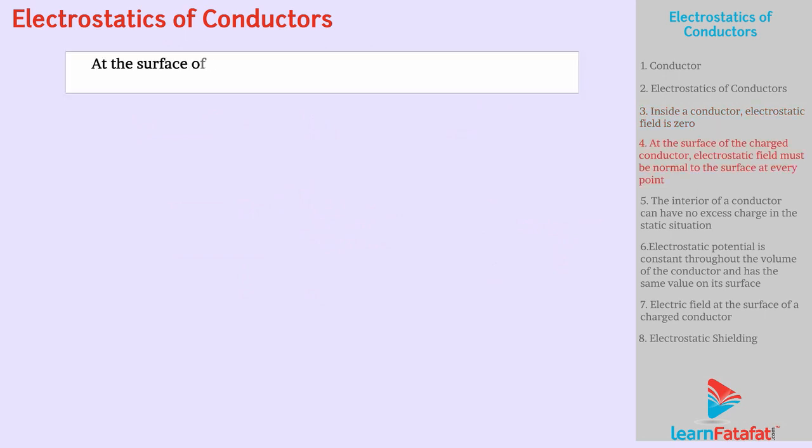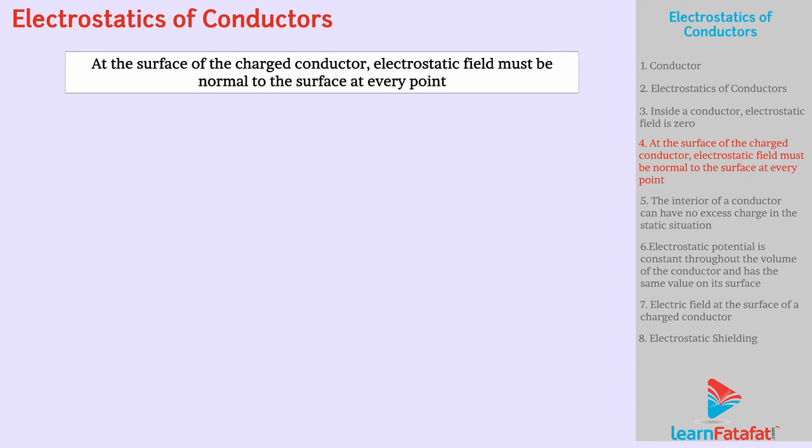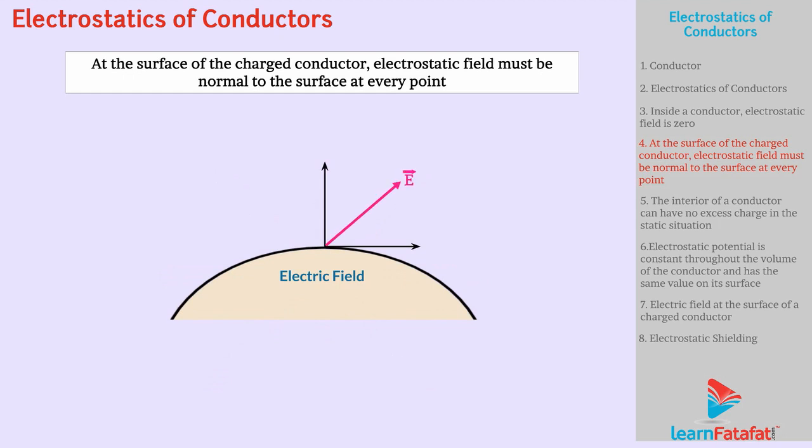At the surface of a charged conductor, the electrostatic field must be normal to the surface at every point. Suppose the electric field is at some angle other than 90 degrees with the surface of the charged conductor. Then, the electric field vector must have two components at the point of contact, one perpendicular to the surface and the other parallel to the surface.